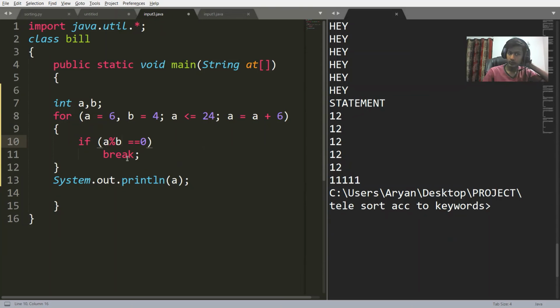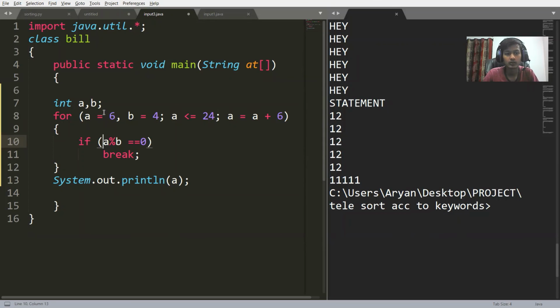Clear? So we have to break our for loop whenever a modulus b is double equal to 0. What is the value of b? The value of b is 4. What is the value of a? The value of a is 6. So we have to break whenever a becomes a multiple of 4, right?